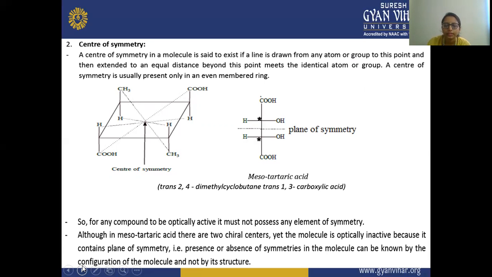Here you have taken the example of meso-tartaric acid. In meso-tartaric acid, the plane of symmetry is shown. If we divide it along this line, the plane of symmetry, you can see that the upper carbon is the mirror image of the lower carbon. For any compound to be optically active, it must not possess an element of symmetry. Although meso-tartaric acid has two chiral centers, the molecule is optically inactive because it contains a plane of symmetry.